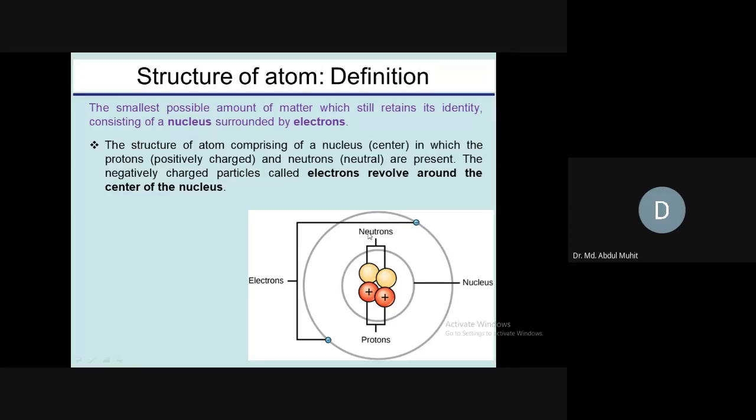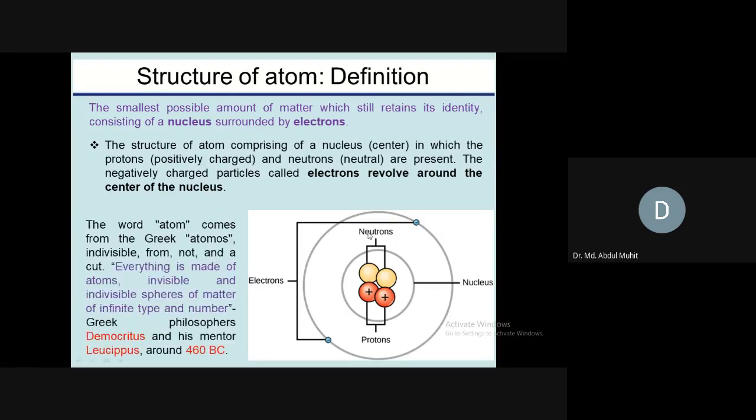So who first used this word? The word atom comes from the Greek atomos. Atomos means everything is made of atoms, which are invisible. We can't see them with the naked eye. We have to use an electron microscope or other microscopic techniques to see them. Otherwise, with the naked eye, we cannot see atoms.